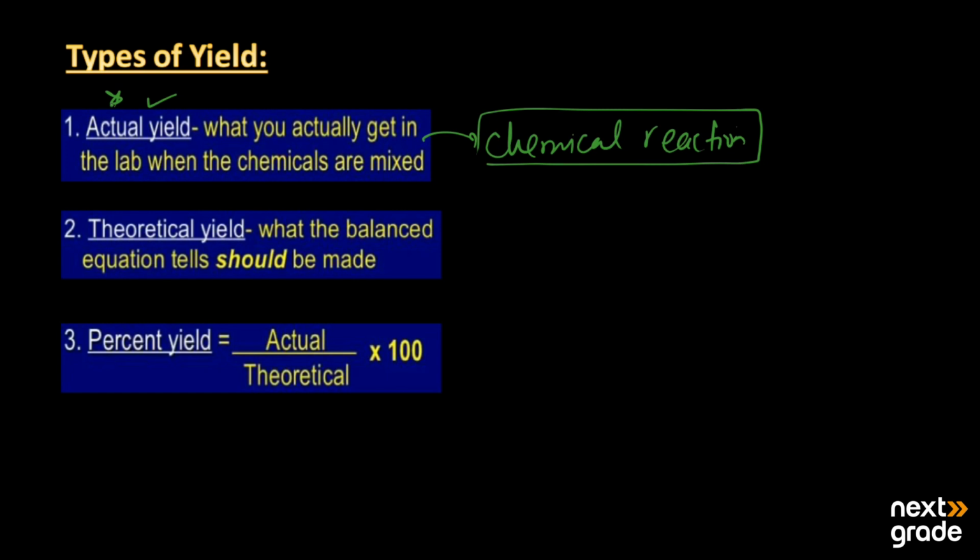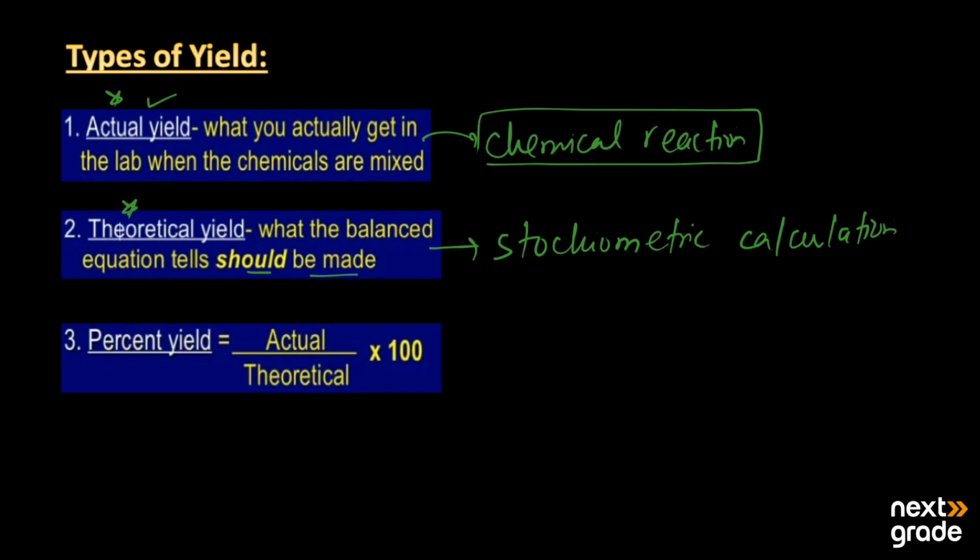Next we have the second type, the theoretical yield. This is what the balanced equation tells us should be made. Basically, theoretical yield is taken from the stoichiometric calculations. The yield that has been taken from the stoichiometric calculations or from the balanced chemical equations is known as the theoretical yield, which is related to calculations or to the theory.